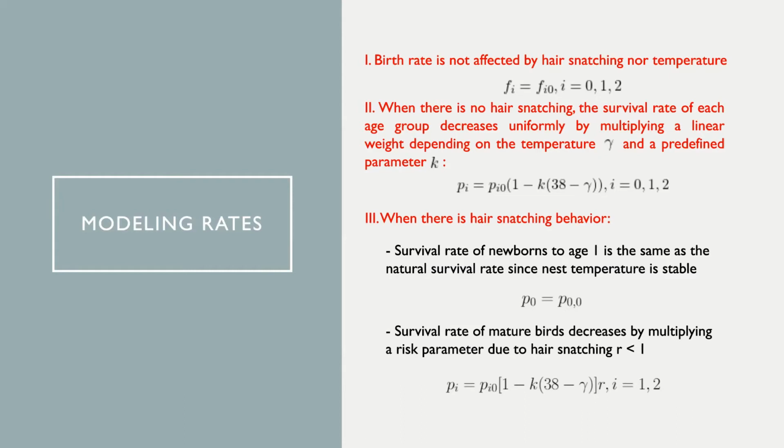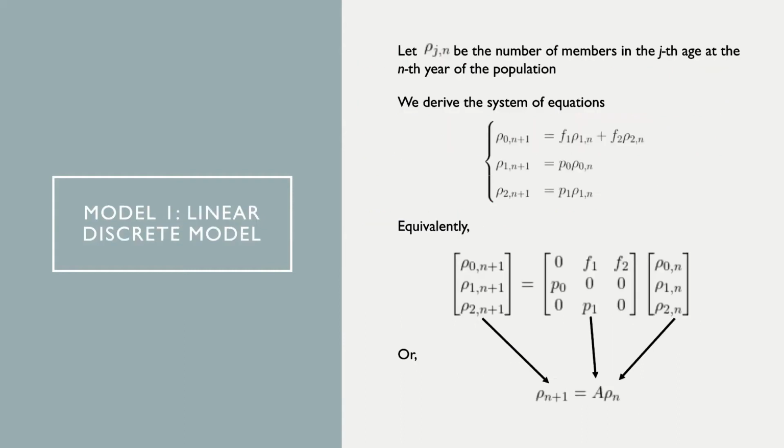However, for mature birds, they have to go out more and face the risk of dying when collecting hair. So the survival rate decreases, and we model it by multiplying the previous survival rate with a risk factor smaller than 1, which we denote as R. And this risk factor can depend on the temperature, but for simplicity, we consider it to be the same in different temperatures. And now we are ready to model the population.